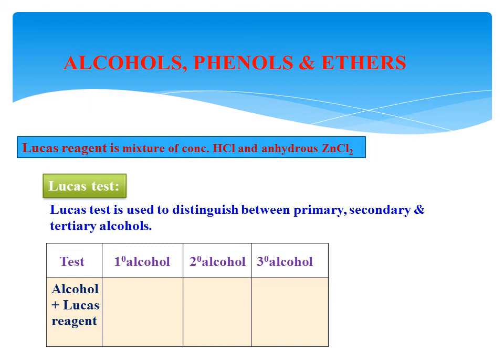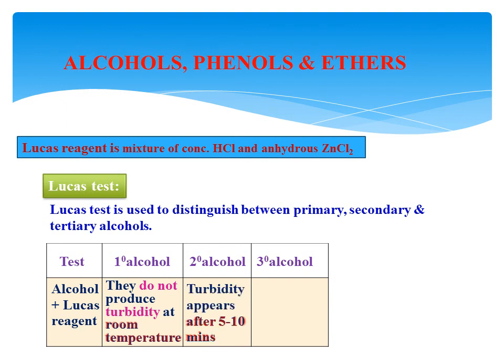A chloroalkane is formed. The property of the chloroalkane formation decides whether it is a primary, secondary or tertiary alcohol. How? If the chloroalkane formed does not produce turbidity at room temperature, then the alcohol taken is primary.